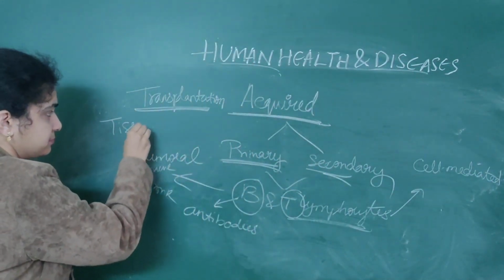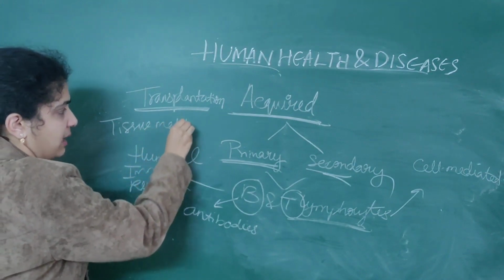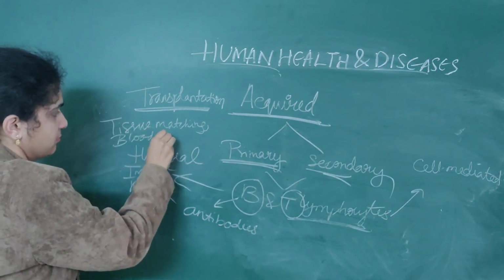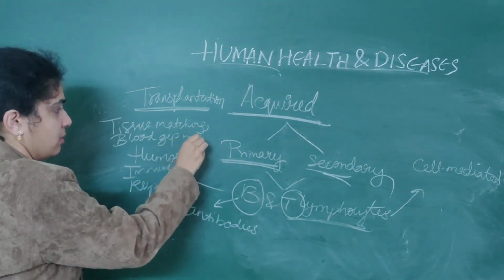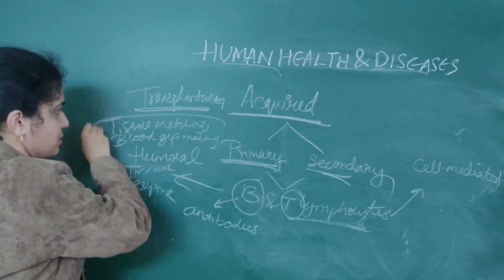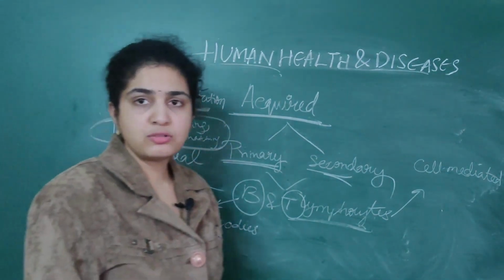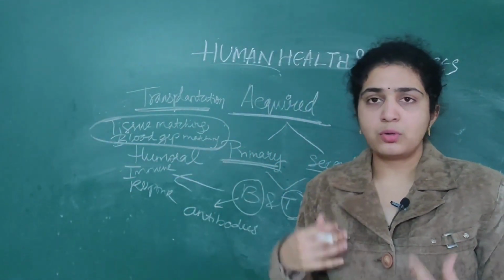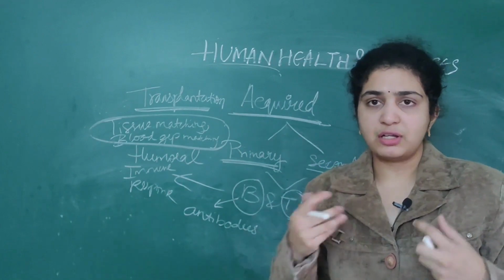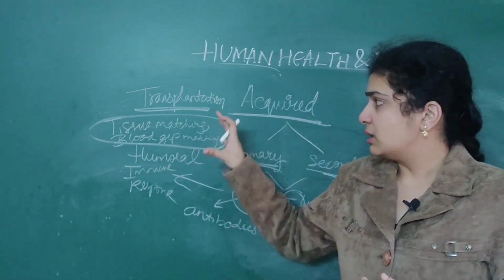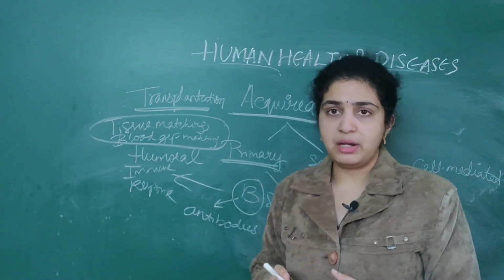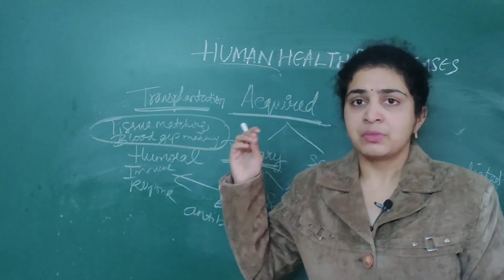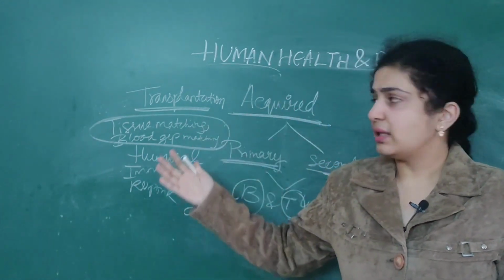Tissue matching as well as blood group matching. These both will play a very important role. So what I have told, if a person is suffering from heart failure or liver failure, then transplantation should be done. So grafts from maybe human beings or from animals are taken and transmitted to another person.